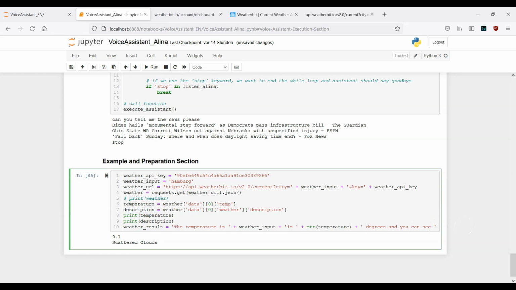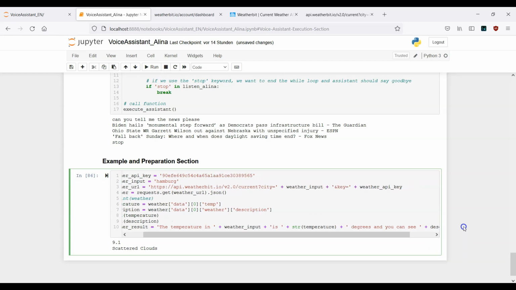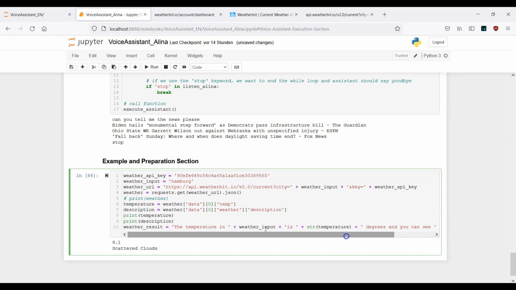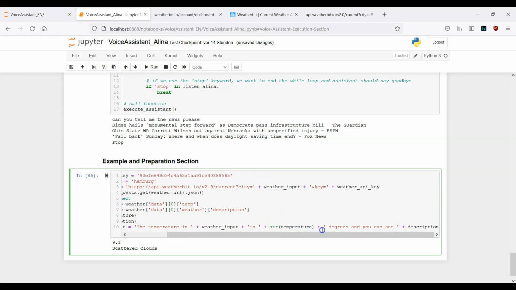That means here what we need to do is concatenate it plus description. Okay, this is what we want to have. So the logic looks like this. The temperature in Hamburg is 9.1 degrees, and you can see scattered clouds.